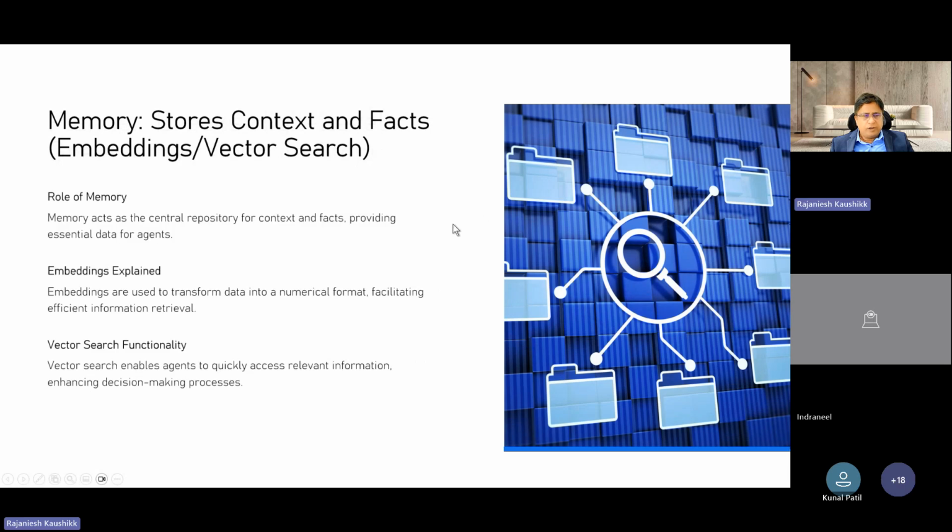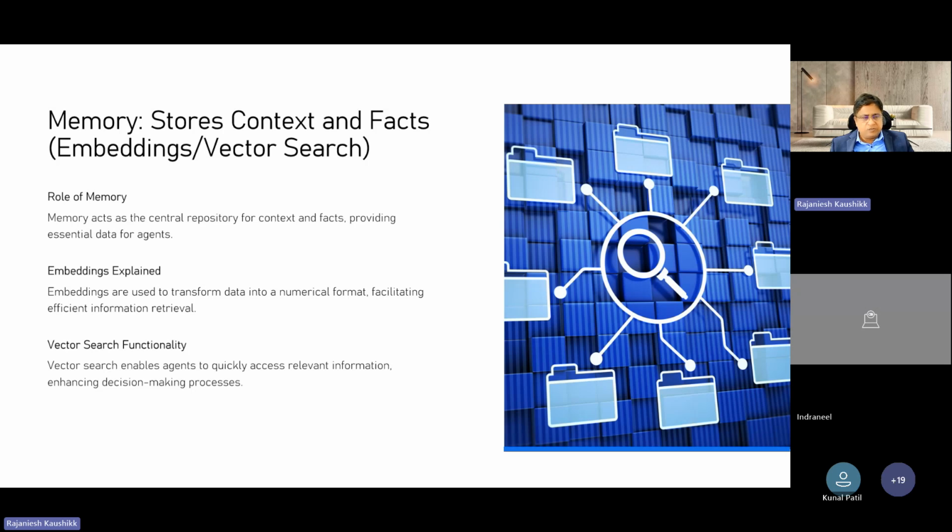Now memory. Memory's role is very, very important for context. It's a central repository for storing context, providing essential data for the agents. There is a concept of embedding, which you might already know. Embedding is a method where the data is transformed into a numerical format so that the machine can understand it.